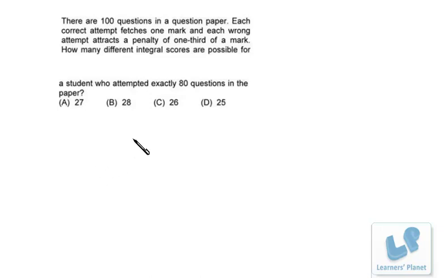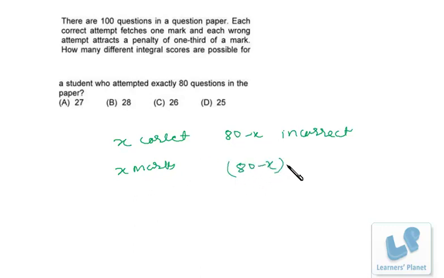I assume that X questions are correct and 80 minus X are incorrect. Now for every correct answer he is getting 1 mark, right? So in all X correct answers he will be getting X marks. Now X is obviously an integer. Now for incorrect 80 minus X, he is losing 1/3 of a mark each, right?